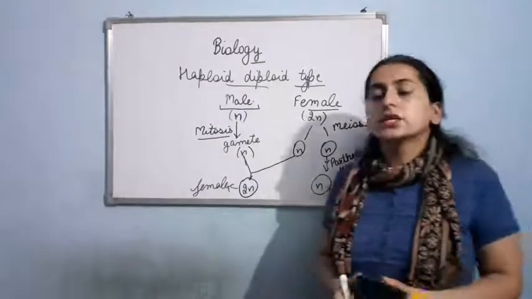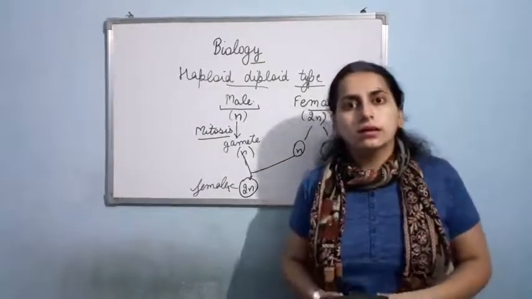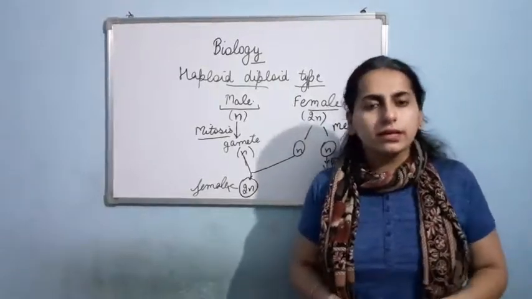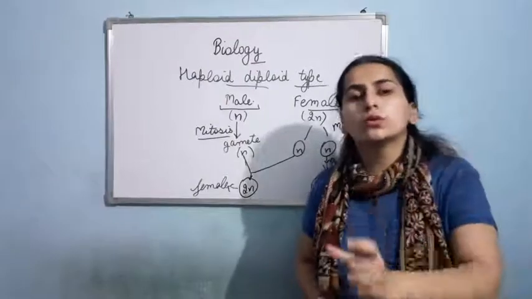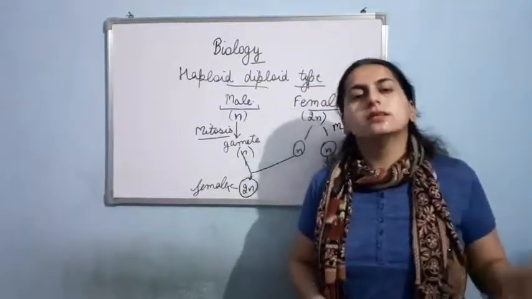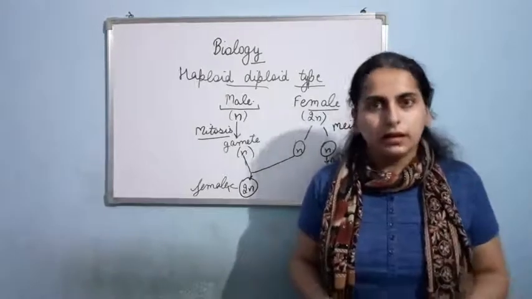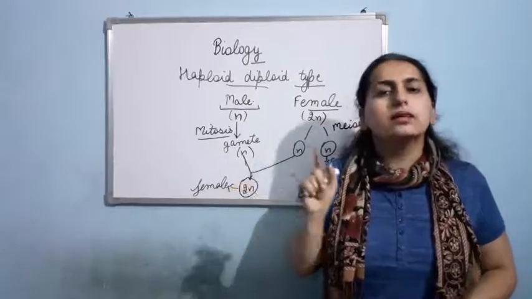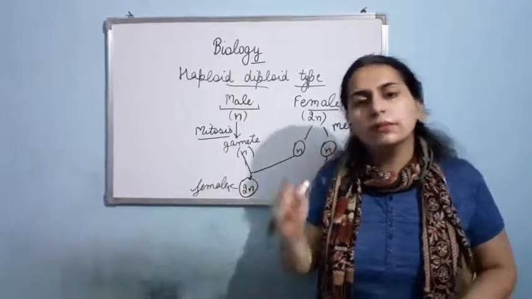Am I clear? So basically in honeybee, the sex determining factor is the number of chromosomes. If the number of chromosomes is n, then the honeybee would be male. And if the number of chromosomes is 2n, then the honeybee would be a female.